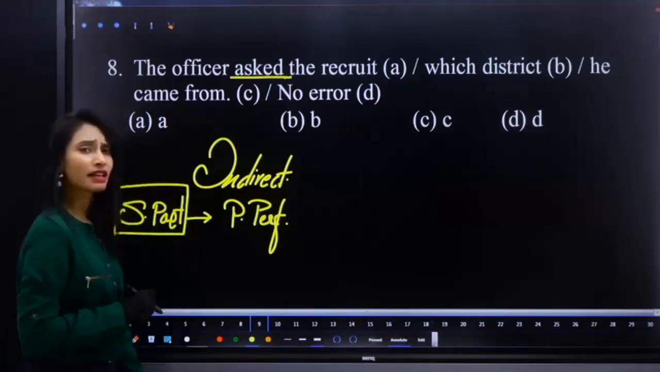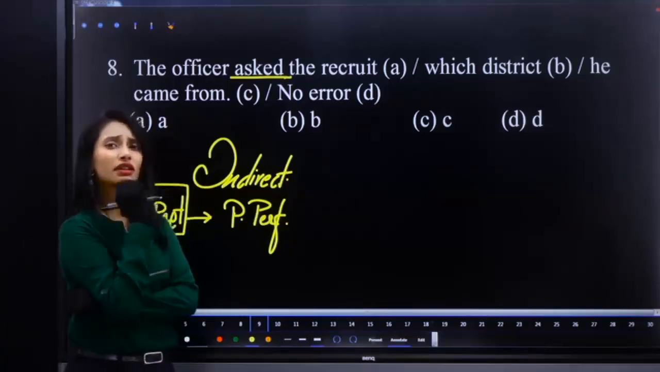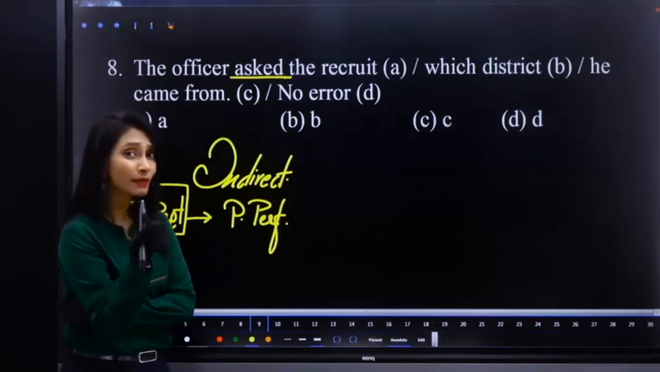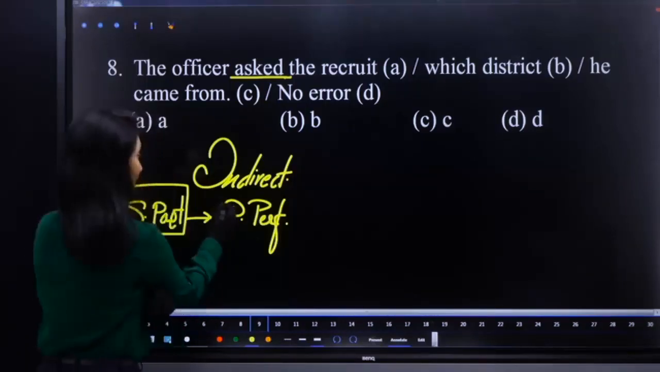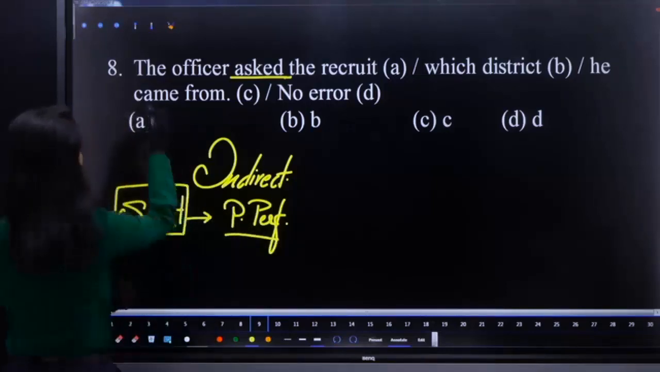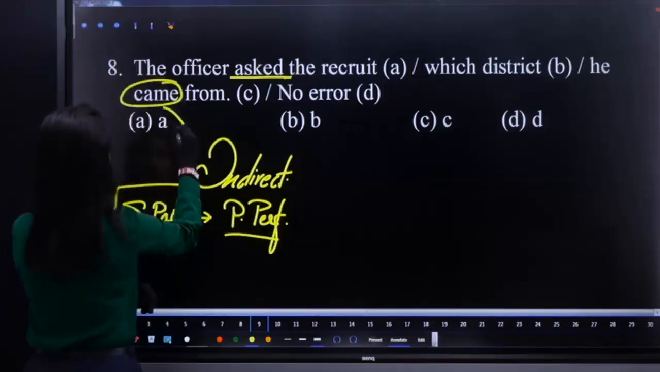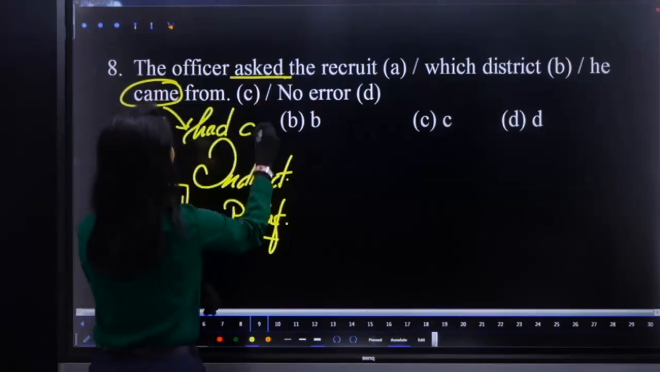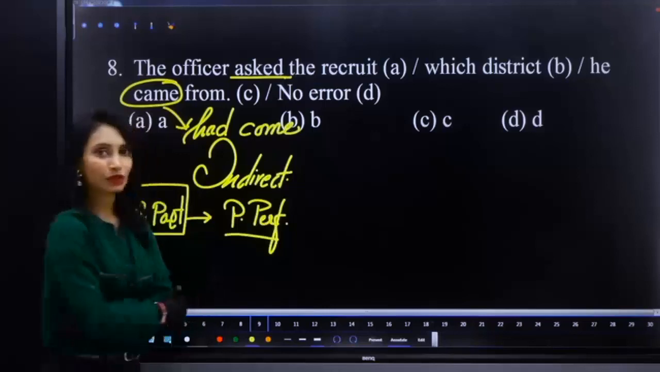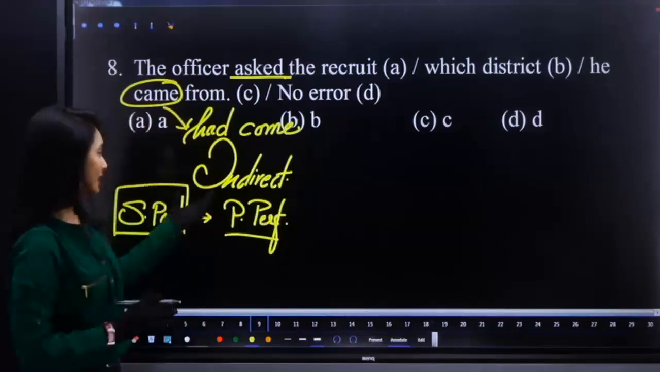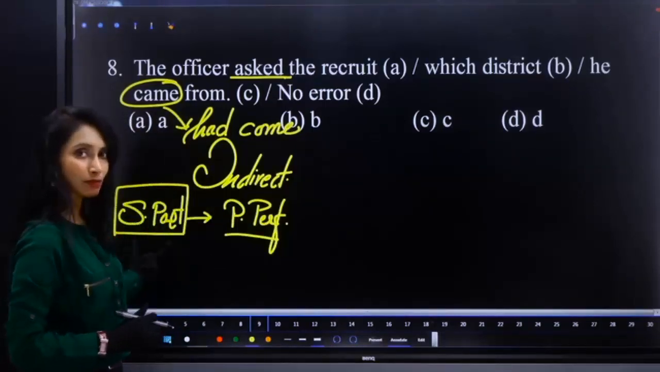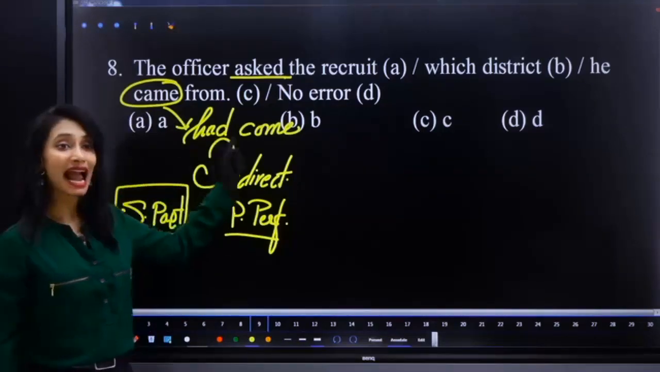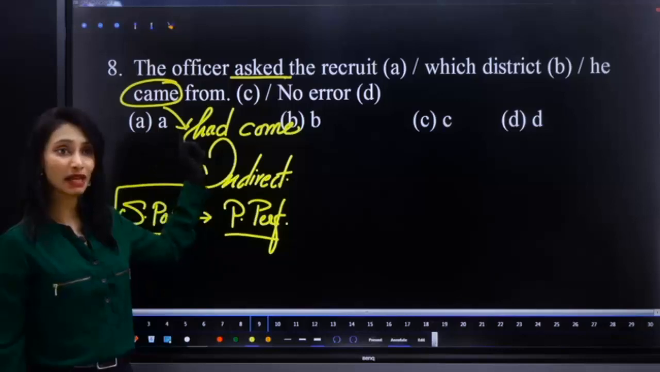If the officer asked which district you came from, that means it is in past. In indirect, what should it become? Past perfect. So we should replace came with had come. Do you understand this? It is in indirect speech. In indirect, simple past becomes past perfect. So replace came with had come, not has. It should be had come, past perfect.